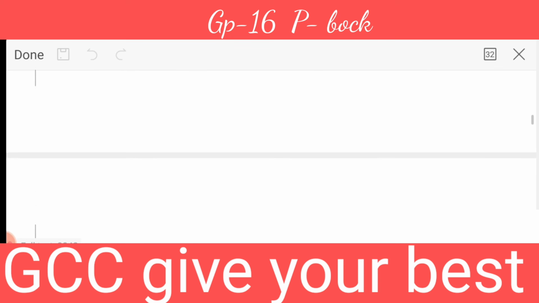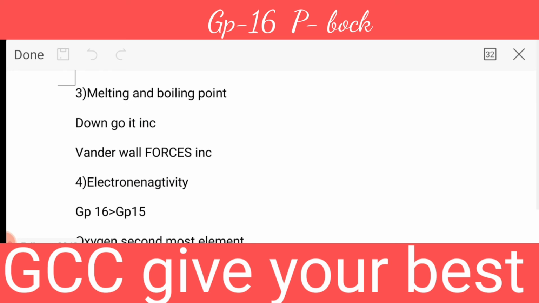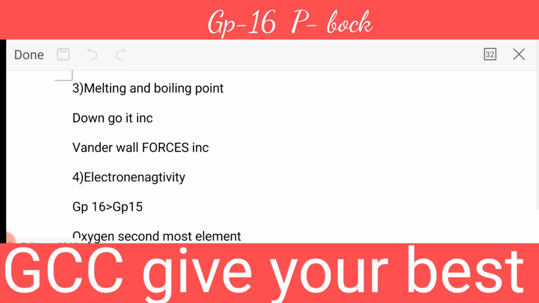Okay students, the next point is about the melting and boiling point. We all know very well that group number 16 elements are usually non-metals.